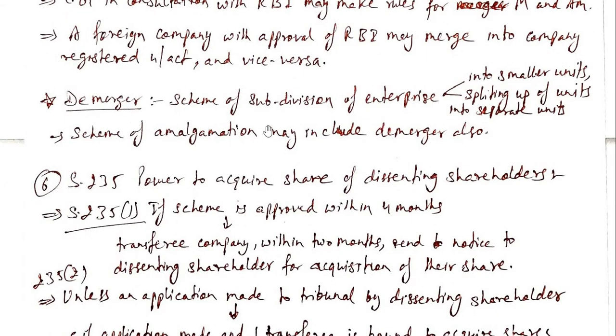Now demerger: a scheme of subdivision of an enterprise into smaller units or splitting up of units into separate units. So merger also covers demerger. A scheme of amalgamation may also include demerger, when one company is being split into other smaller units.